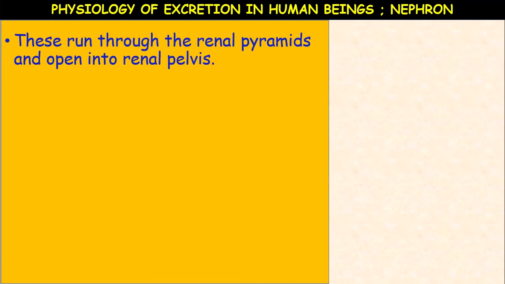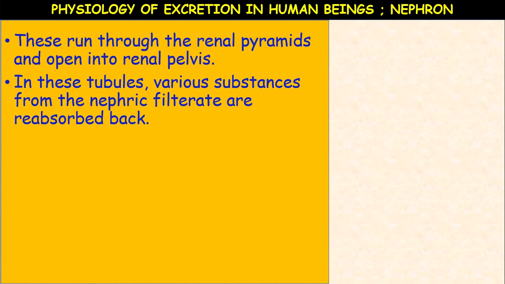So these tubules run through the renal pyramids, in the internal structure of the kidney, and open into the renal pelvis.